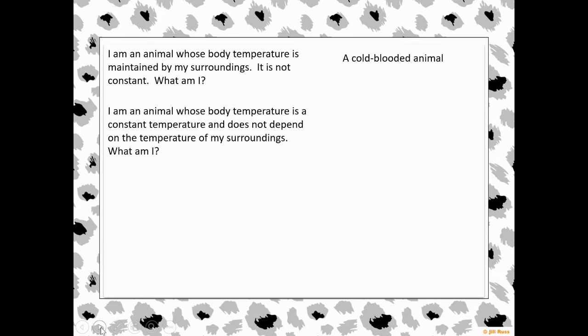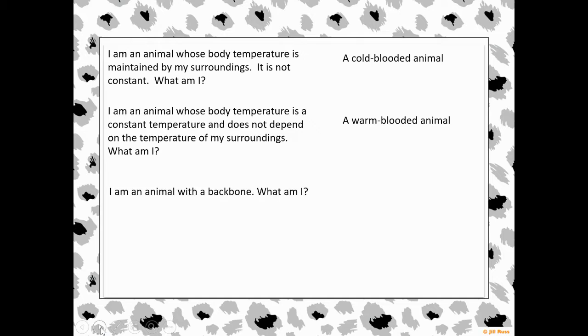All right, let's try another one. I am an animal whose body temperature is a constant temperature and does not depend on the temperature of my surroundings. What am I? What do we call those animals whose body temperature stays the same and does not change? You should have said a warm-blooded animal. Remember, you and I are warm-blooded animals. Our body temperature always stays the same.